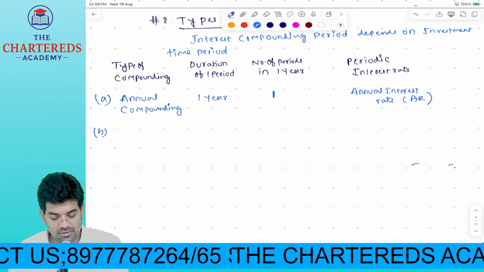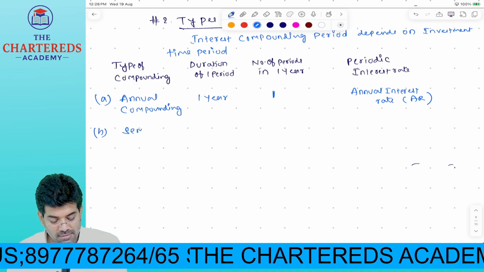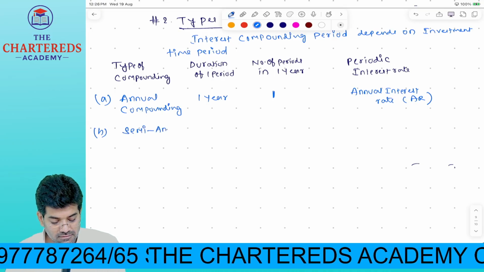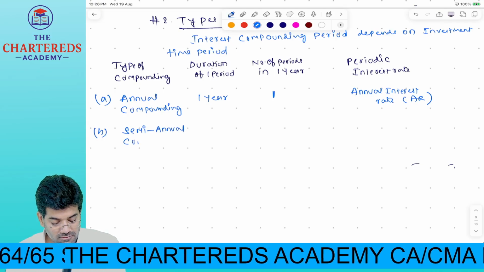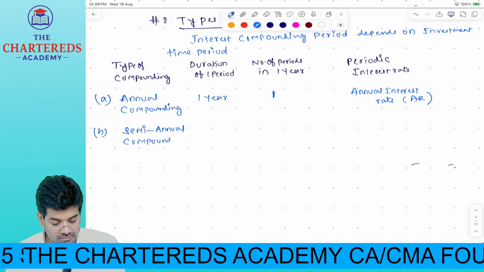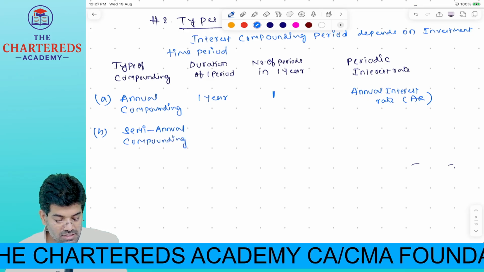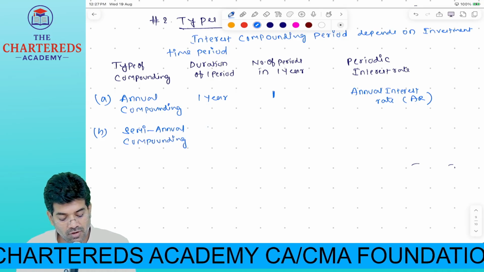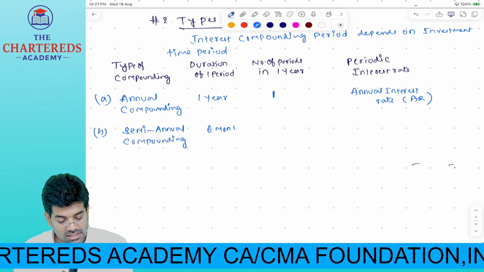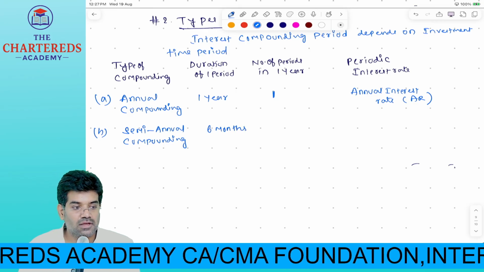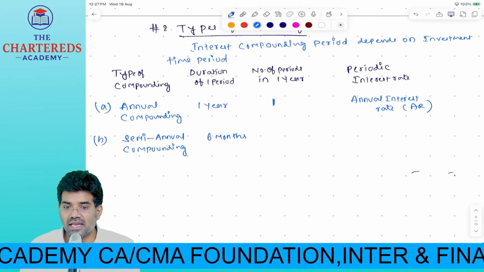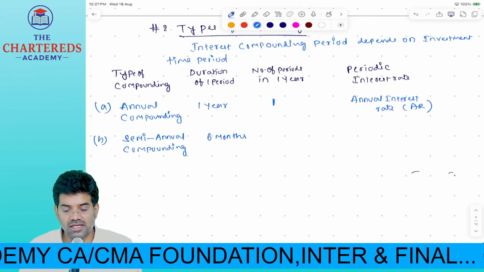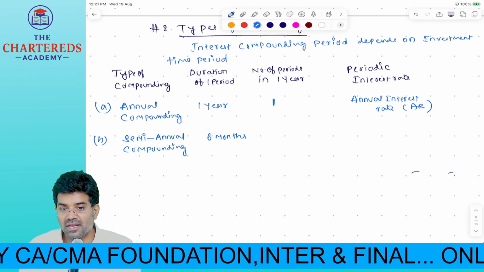Okay, now semi-annual compounding. Duration of one period is 6 months. In 1 year, how many 6 months periods you will have?